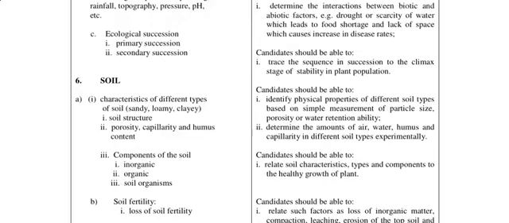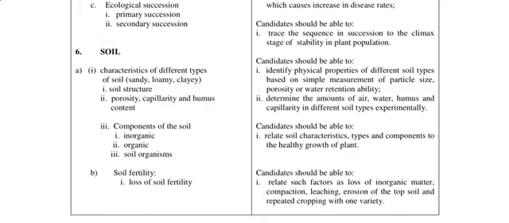Then we have soil: characteristics of different types of soil, the sandy, loamy, clay, soil structure, porosity, capillarity, and humus content. Then the components of the soil: the inorganic component, organic component, and soil organisms. Under this topic, you should be able to identify physical properties of different soil types based on simple measurement of particle size, porosity, or water retention ability, and determine the amount of air, water, humus, and capillarity in different soil types experimentally.